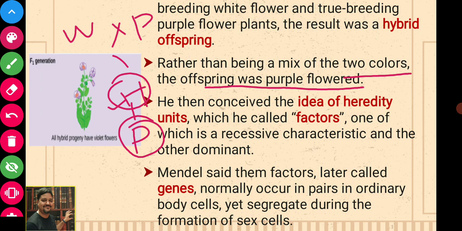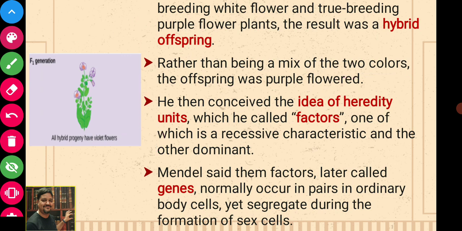It was neither white nor a mix of the two, white or purple. So from this, Mendel conceived the idea of hereditary units, which at that time he called factors, and now we know that those factors are called genes.